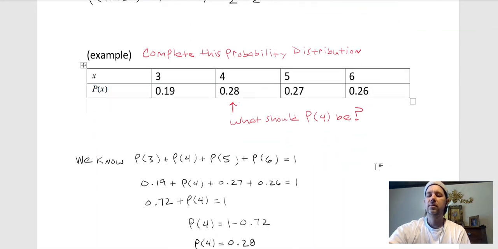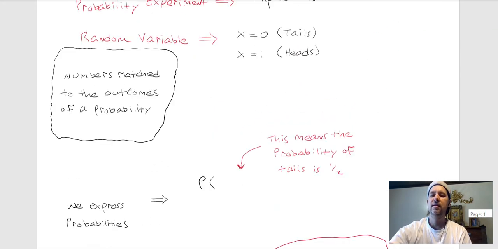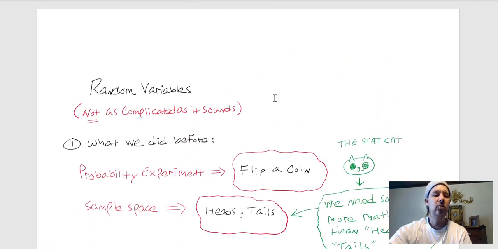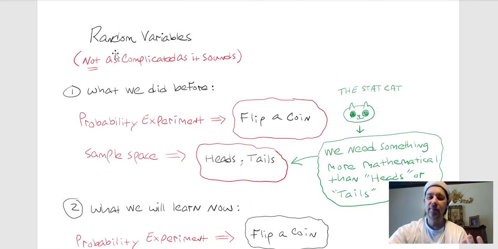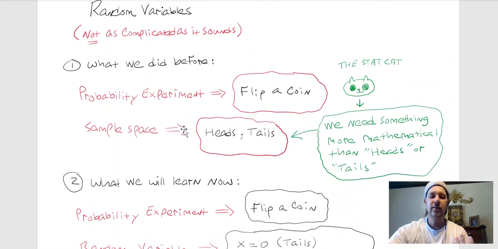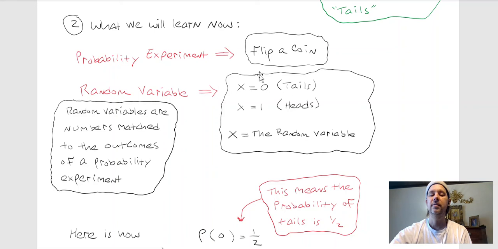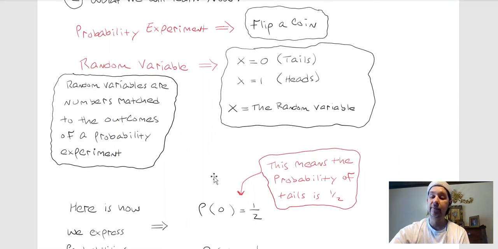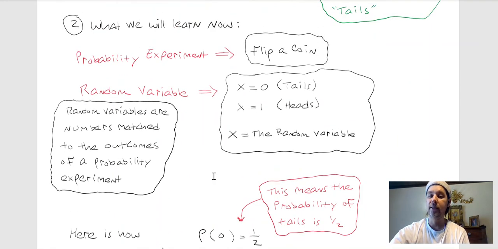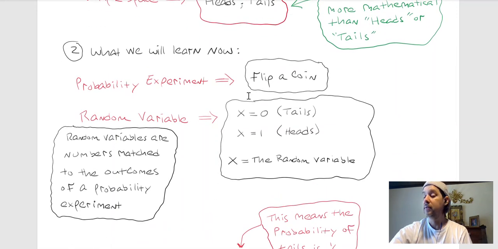Okay, so I hope you see from this the whole picture, what random variables are, how it ties into what we did before, and then how we're just taking the same kinds of situations in math and everything, and we're just making everything be a number now, instead of words like heads or tails and that sort of thing. But the rules really haven't changed, and how we do the math really hasn't changed either. We just have a slightly different understanding and a slightly different way of thinking about it.